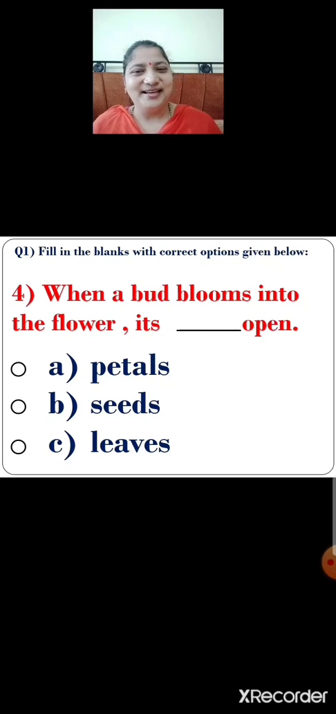Yes, you are right. Excellent. Option A, petals. Option A is the correct answer. So, what will you do? You will click on the correct option. Let us click. Yes, option A, petals. When a bud blooms into the flower, its petals open. Okay? Petals is the correct answer.